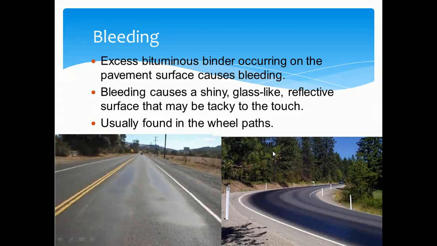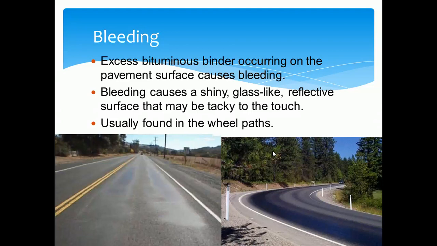And one more type of failure, which is also considered a failure itself, is the bleeding of the surface of the road. You can observe and easily define what you mean by bleeding by seeing the figure itself.